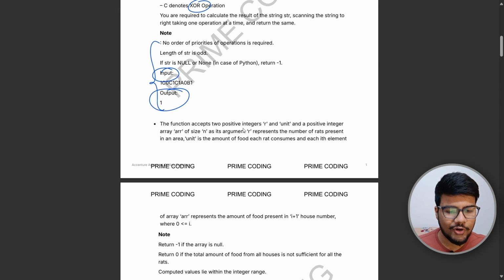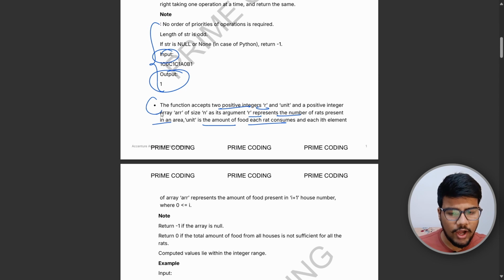Okay, so yeah, a function accepts two positive integers, r and unit, and a positive integer array of size n, and its argument represents the number of rats present in an area. Unit is the amount of food each rat consumed. So basically why I included this question in this sheet is because I already added it in the last provided sheet, but this question was mostly asked. It was a frequently asked question.